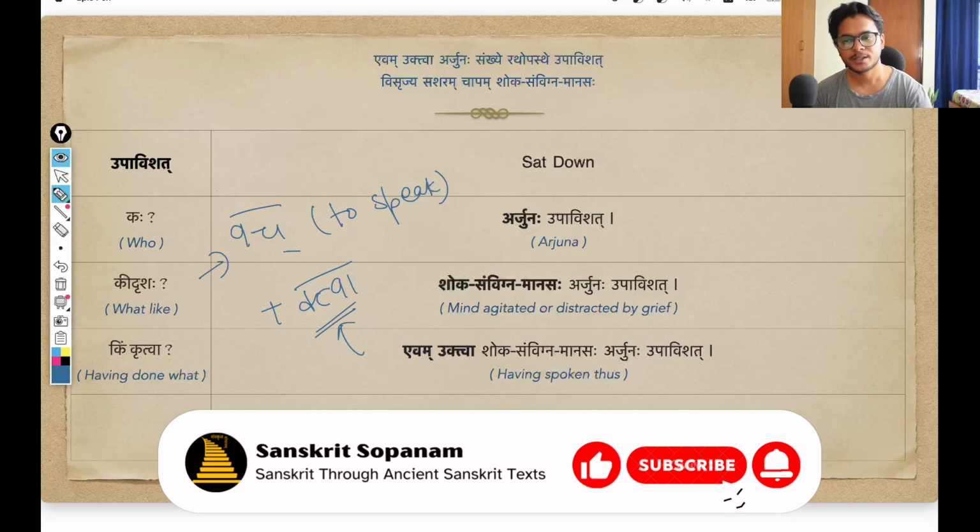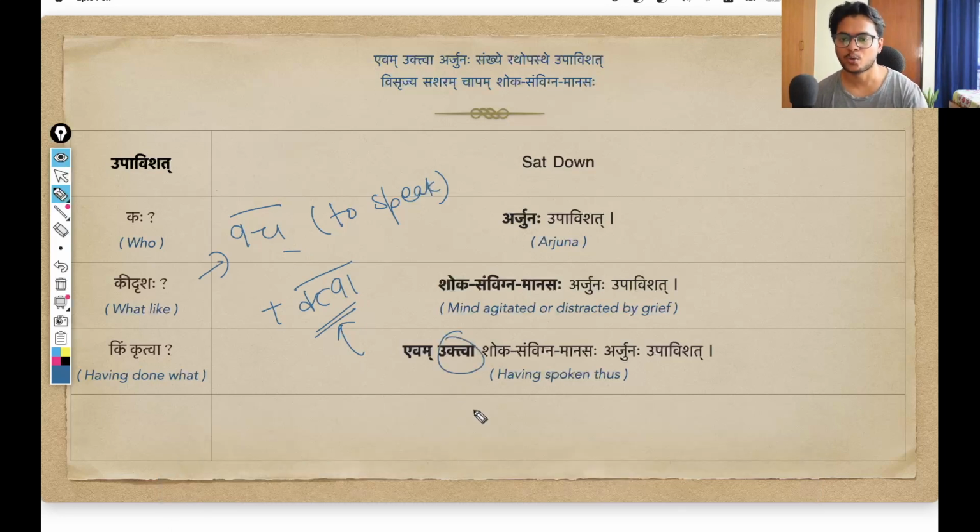And when you modify this, the resultant word becomes uktva. And uktva simply means after speaking or having spoken. That is what this suffix does: twa changes the meaning of the action into after doing the action, or having done that action. So vach plus twa, the resultant word becomes uktva.